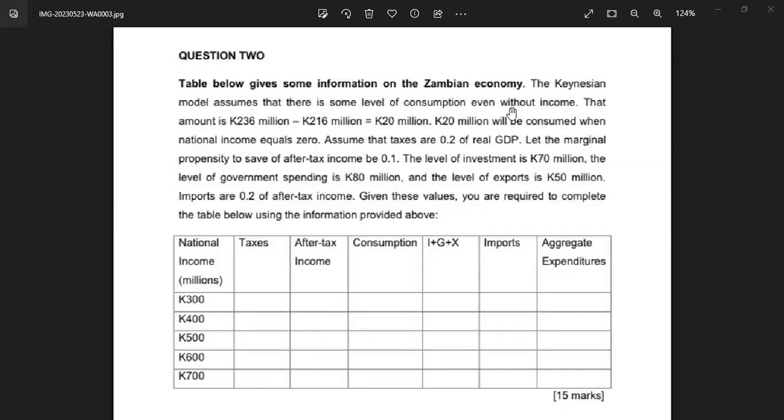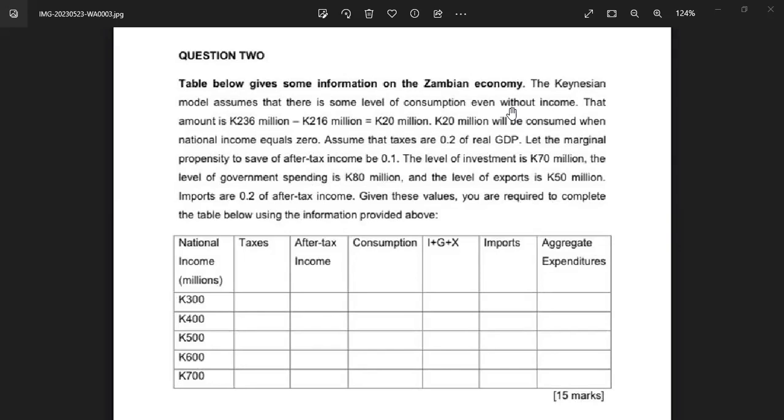All right, so it's a question on the national income. All that is there is that everything has been given theoretically. All we need to do now is to put it in terms of mathematics. It says the table below gives you some information about the Zambian economy. The Keynesian model assumes that there is a level of consumption even without income. So that amount is 236 million minus 216 million, which is equal to 20 million. So 20 million will be consumed when income equals 0.